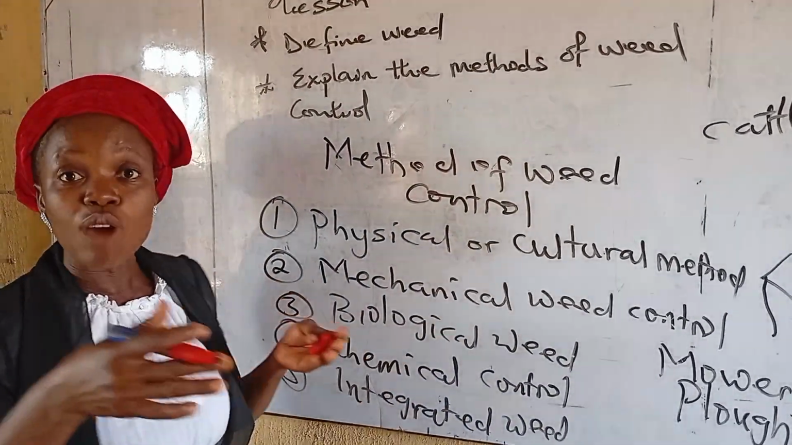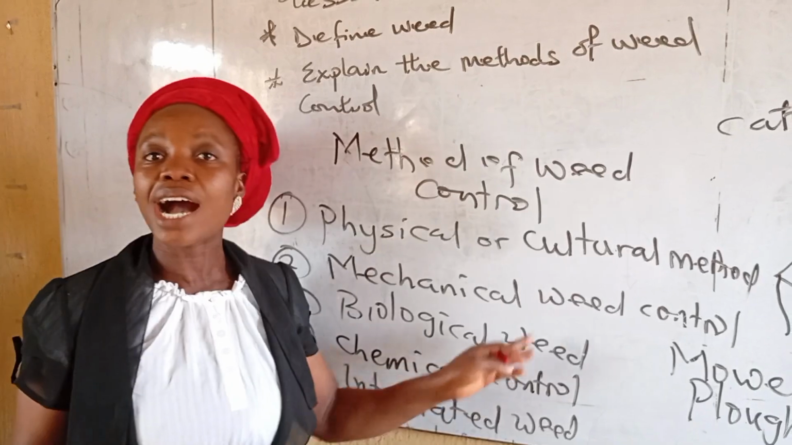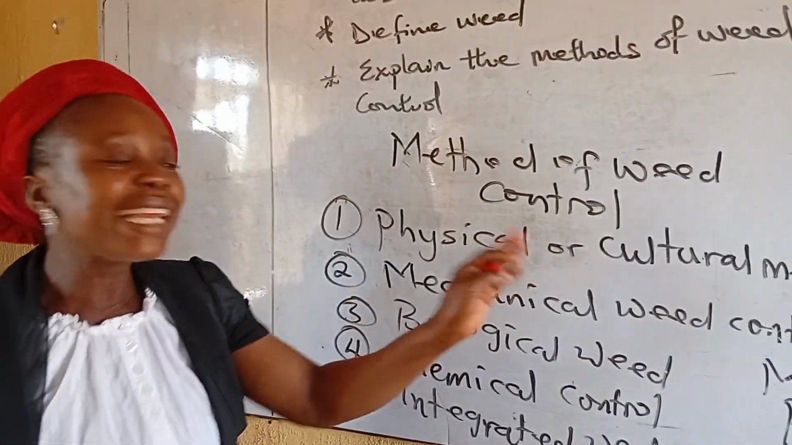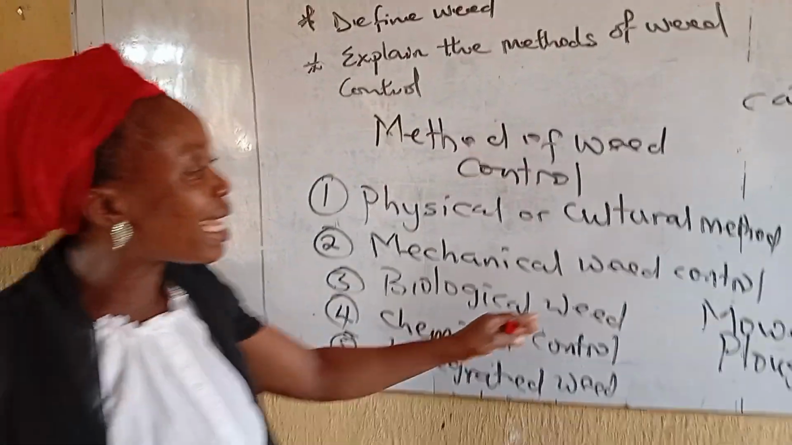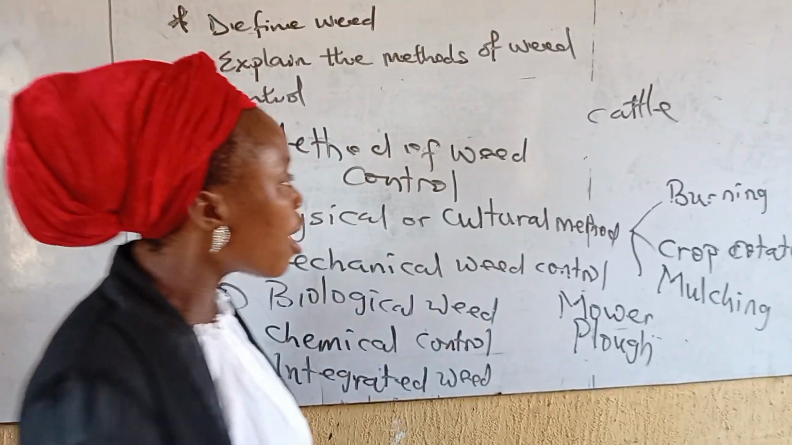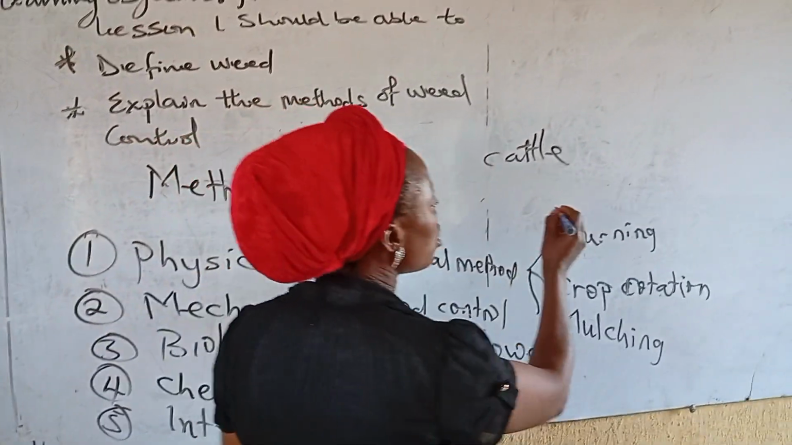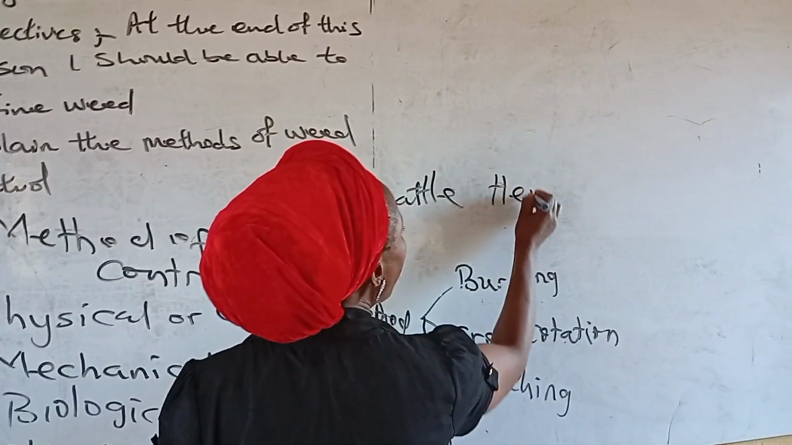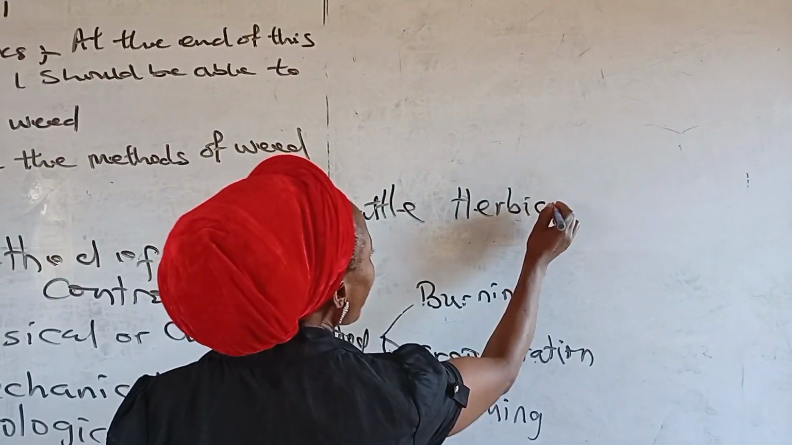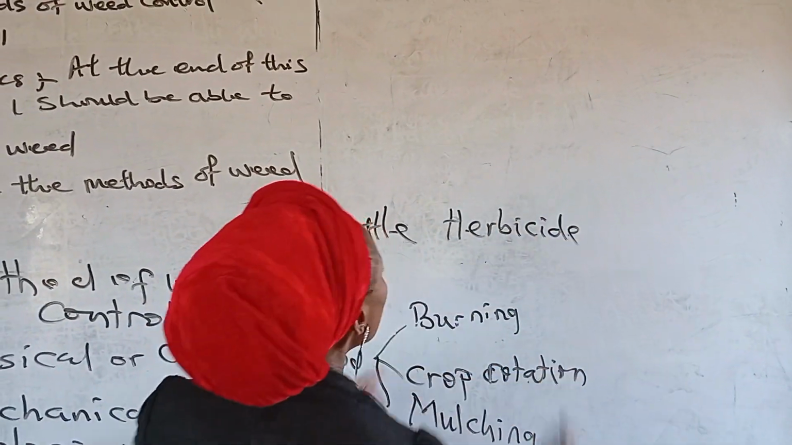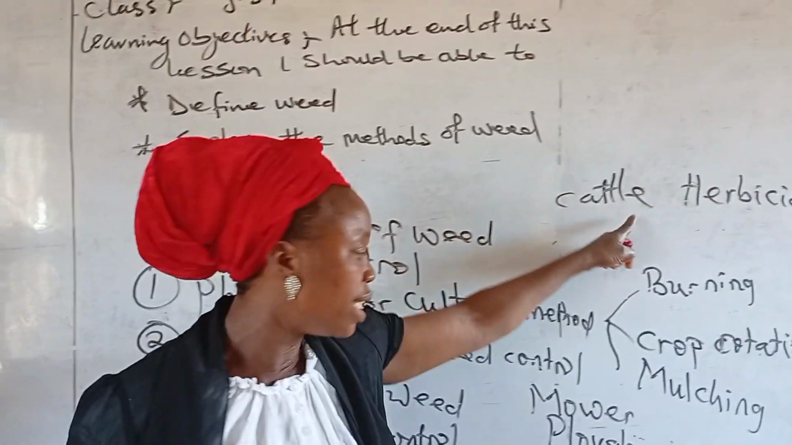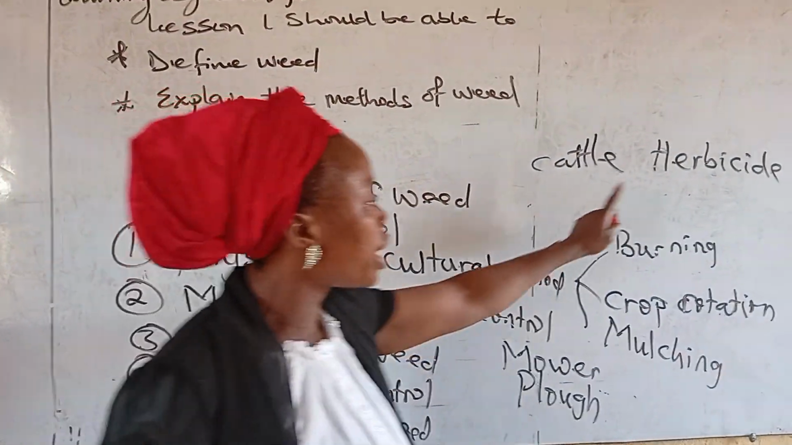Let's move to the one you are conversant in, which is chemical control. So I told you, anywhere you are using chemical to control weed. For instance, we have the chemical used for weed, which I refer to as herbicide. Why did I say herbicide? So it's used for controlling weed. That is chemical weed control.